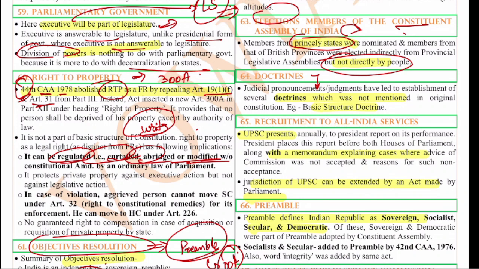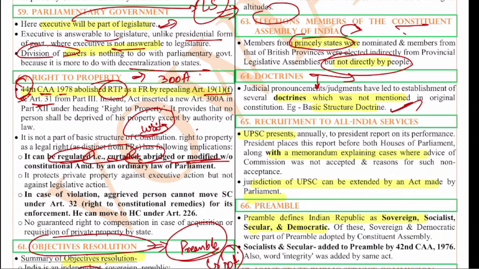The basic meaning of doctrine is they are nothing but the judicial pronouncements or judgments that have led to the establishment of various rules and laws which are followed even till date. But these doctrines are not there in the Constitution as such. They are not there in the Constitution, but with the various judicial pronouncements, they came into picture. That is about doctrine. Example, the basic structure doctrine.